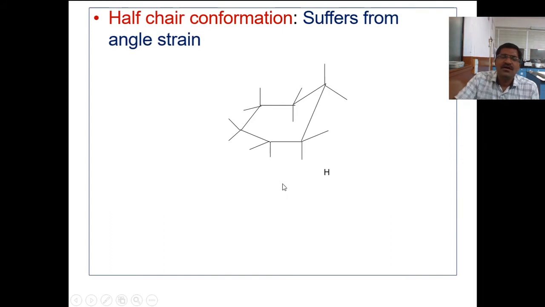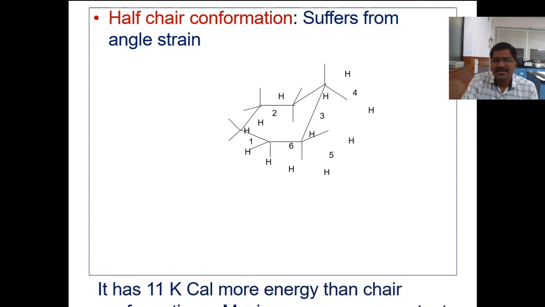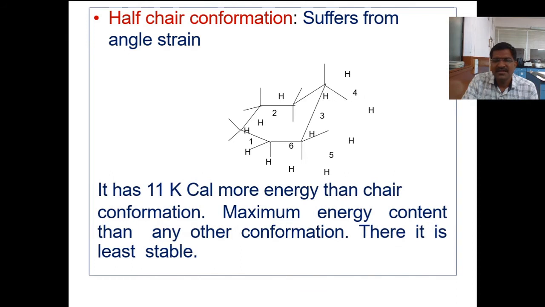Now, the fourth one is the half chair conformation. The half chair suffers from a lot of angle strain because there is a distortion in the ring. Bond angle strain and bond eclipsing strain, all these kinds of strains arise in the ring, and the major one, bond angle strain, is higher in the half chair conformation.